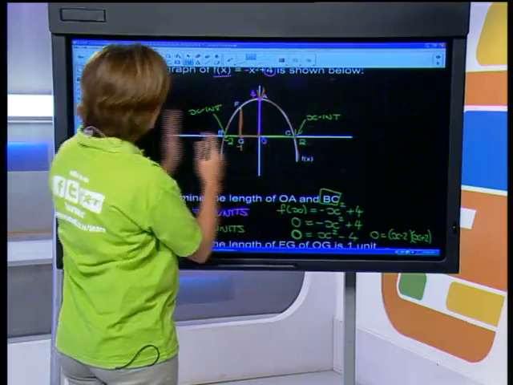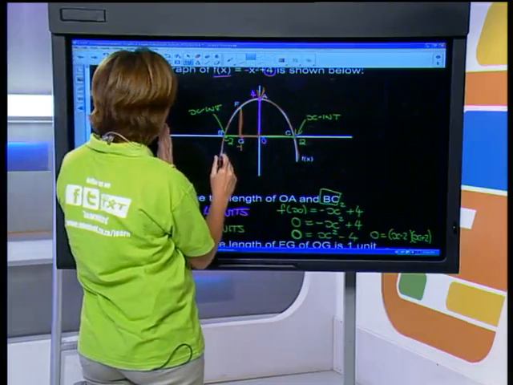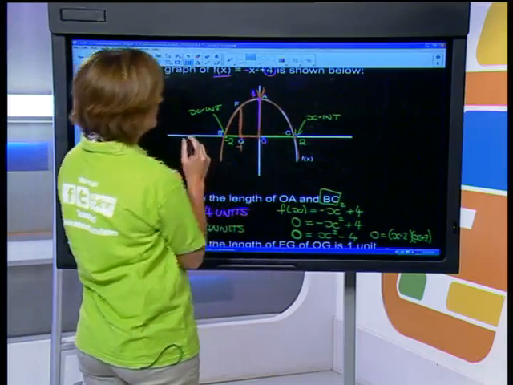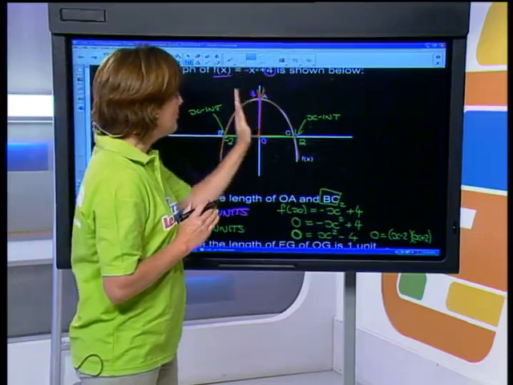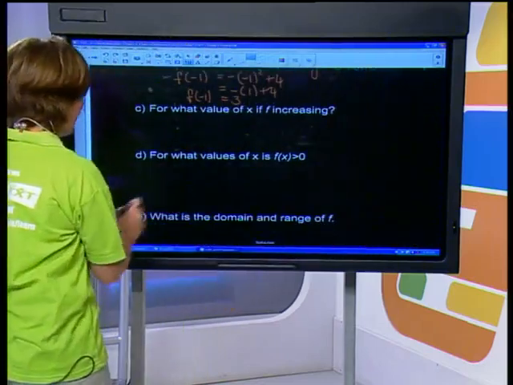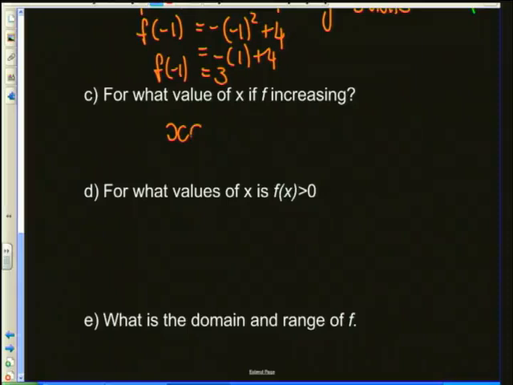So working from left to right, from negative infinity all the way up to where x was equal to 0 is where your function is increasing, and then when x is from 0 to positive infinity is where it would be decreasing, okay? So therefore, my answer to that, guys, is that x is an element from negative infinity to 0,